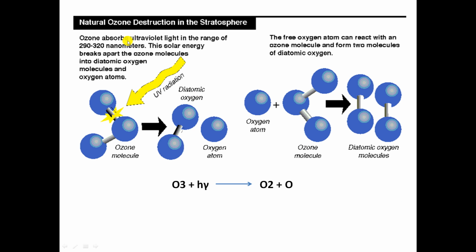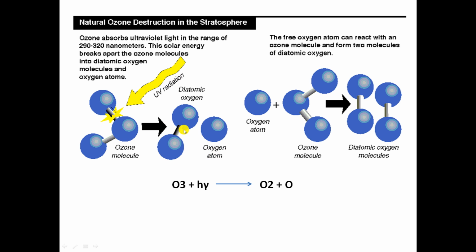Along with ozone formation, ozone depletion or ozone destruction also takes place naturally. Once the ozone is formed, ozone again absorbs the UV radiation coming from the sun, and it divides into an oxygen molecule and atomic oxygen.